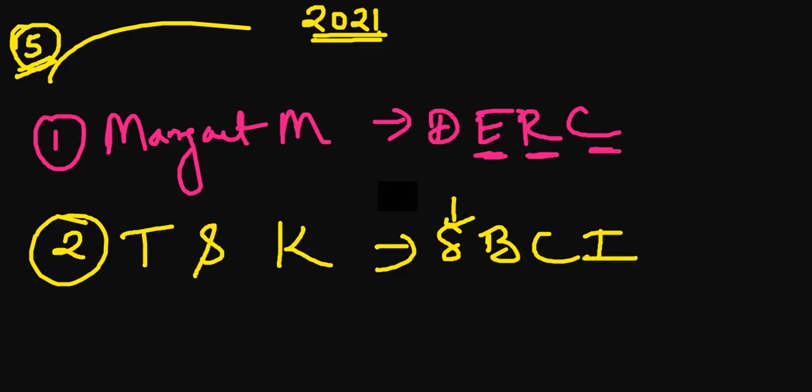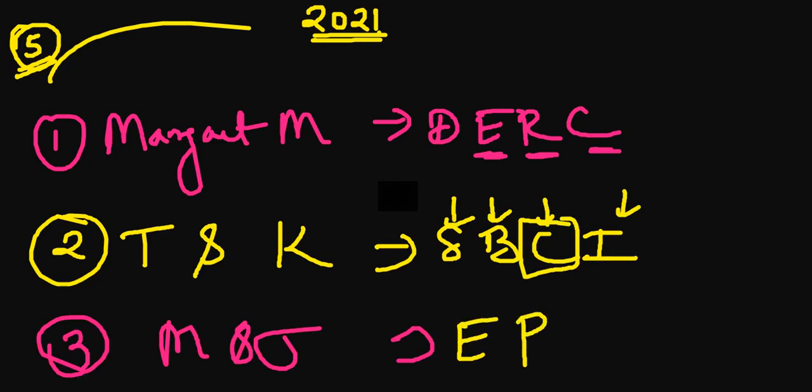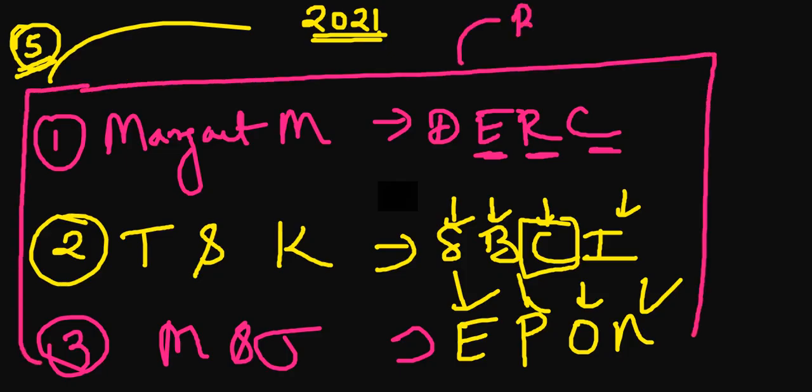Sampling, bargaining, commitment, and institutionalization. And thirdly, we discussed Masters and Johnson and what they have given us. They have given us EPOR: excitement, plateau, orgasm, and then the resolution. So now it is a table for your mnemonics, and you are watching Premium 2.0.